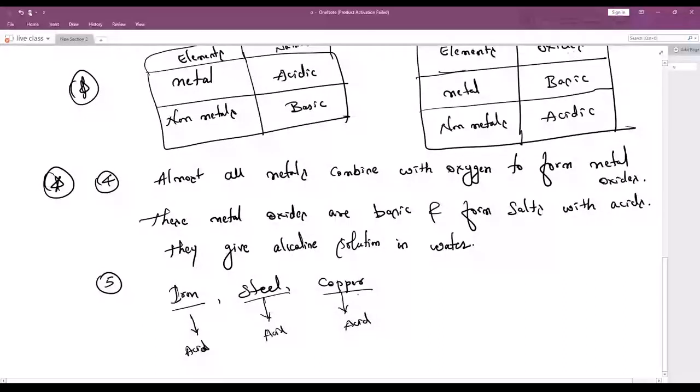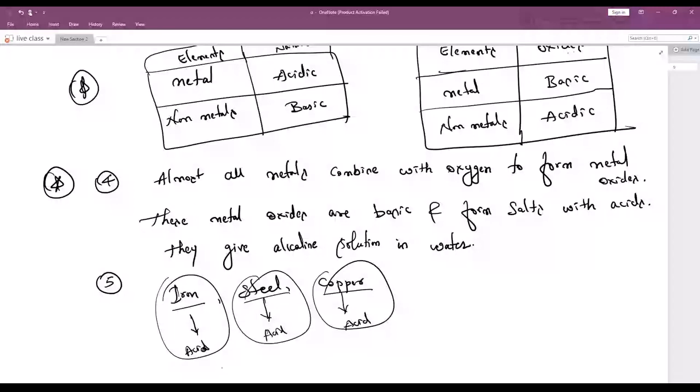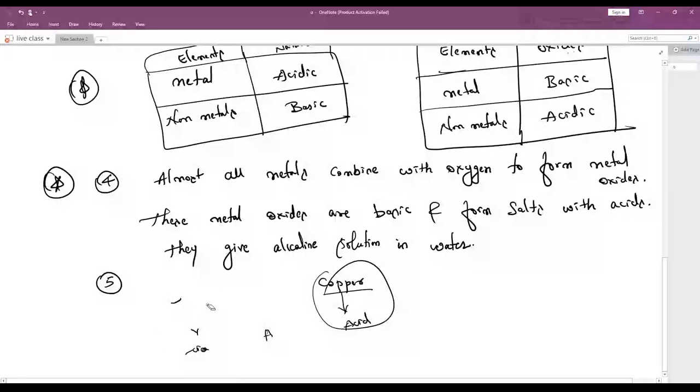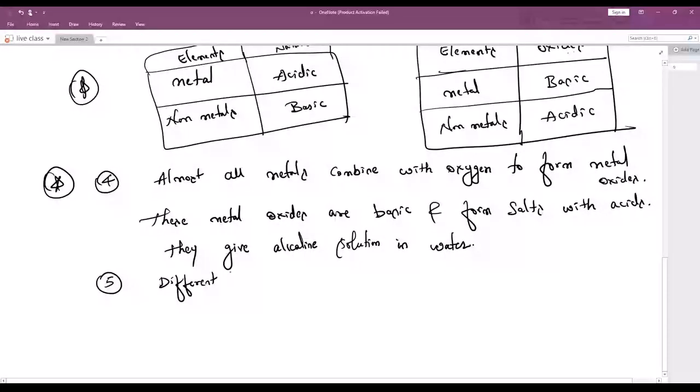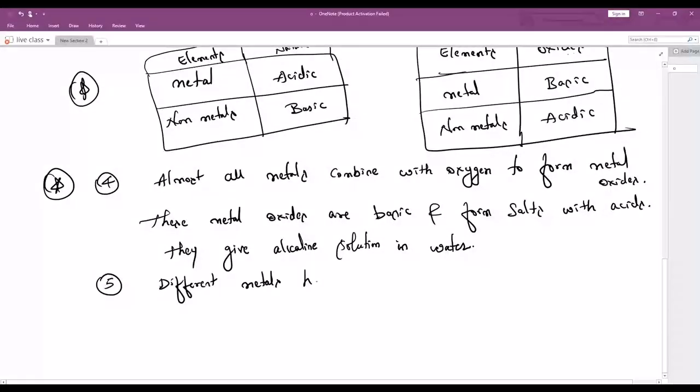No. Understood? Maybe copper can react much faster than steel, or steel can react more than iron, or iron's reactivity is very low, or it may be very high. Don't worry, I'm coming step by step. So all the metals' reactivities are different.